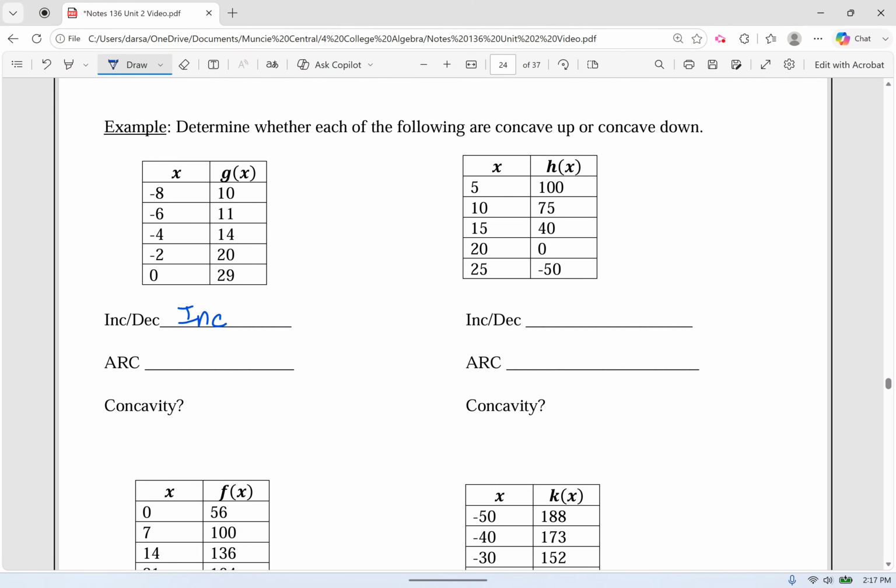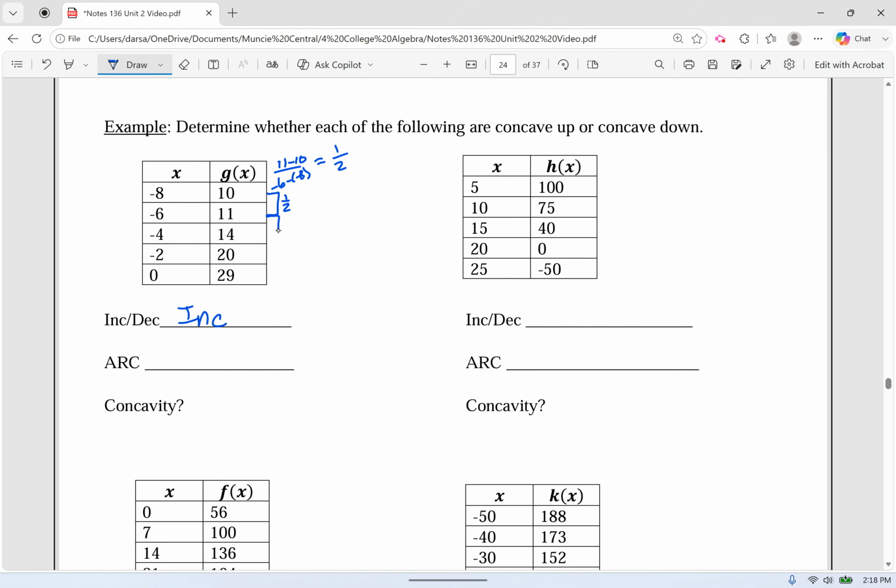Now, I'm going to calculate the first average rate of change by hand so you can see it. What we always want to do is the second minus the first, and remember it's y2 minus y1 over x2 minus x1. So just really quickly, we're going to do 11 minus 10, y's minus, over our x's, -6 minus -8. So the average rate of change from -8 to -6 is going to be 1/2. So that's not a very big average rate of change.